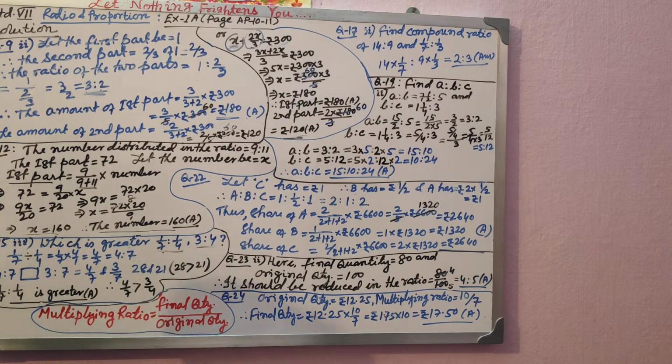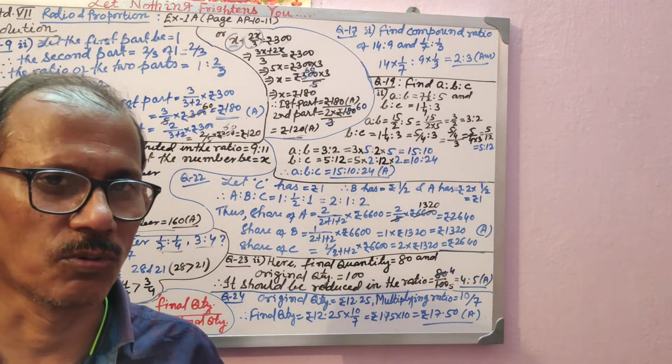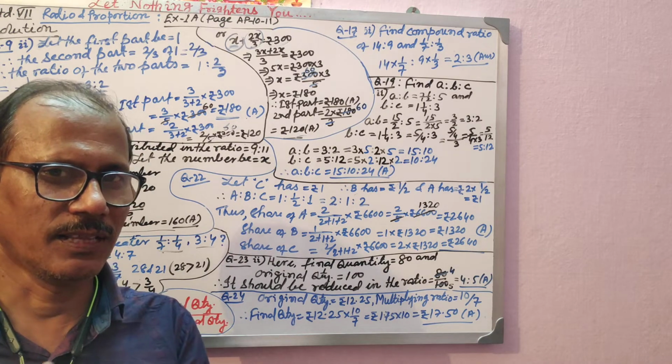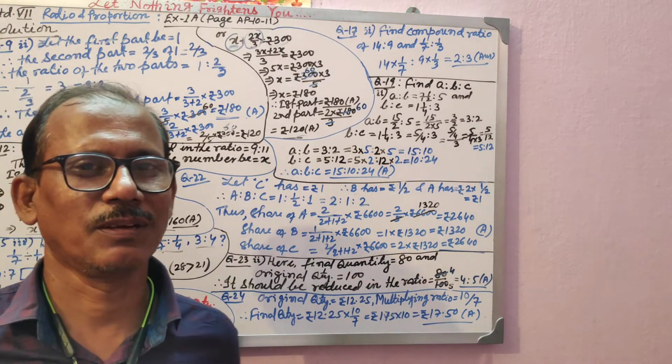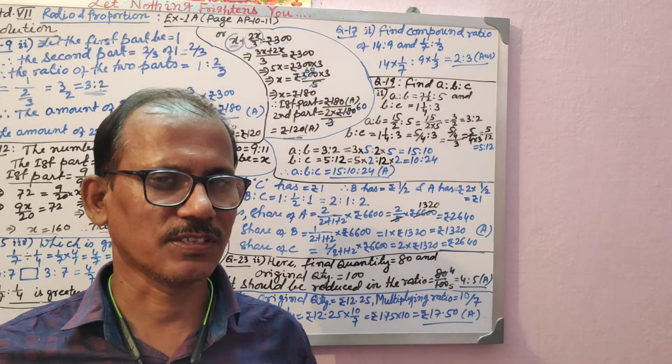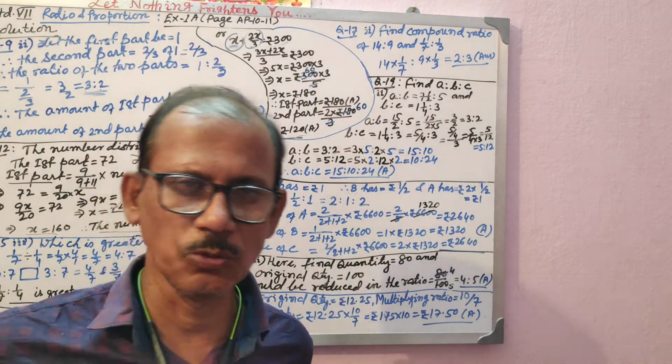4:7 will become antecedent divided by consequent, so 4/7. Or I said, if unit fraction means all the fractions whose numerator is 1 is called unit fraction. If two ratios are there, both the ratios having the numerator 1, then go for the cross multiplication. You will find the other one's denominator will be its numerator, and the first one's denominator will be the second one's numerator, and that will be the ratio.